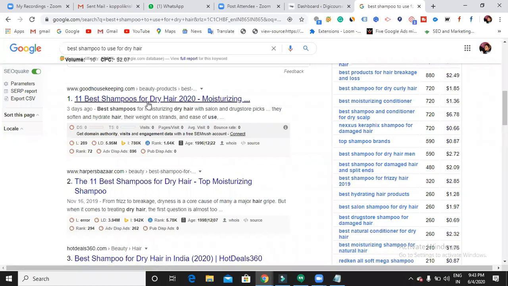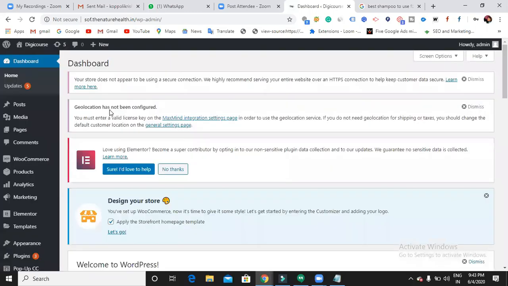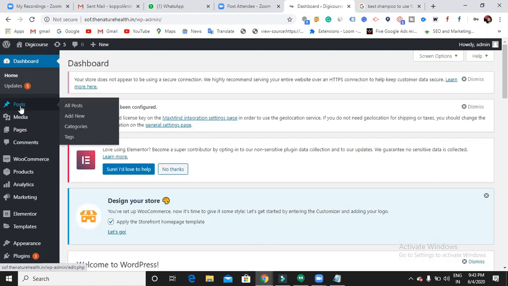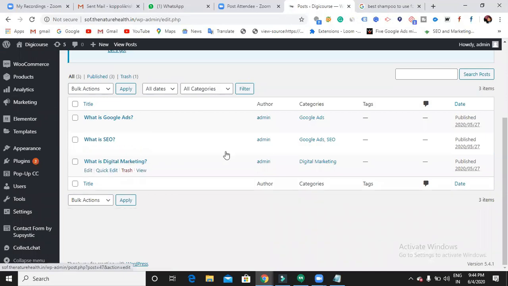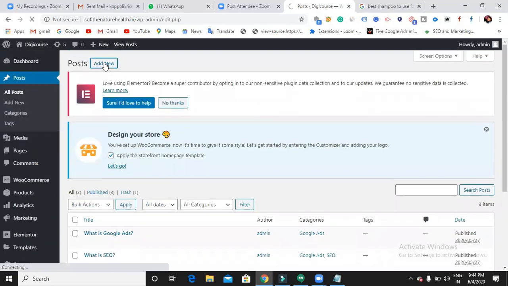Right, now let us see how we can write this meta title and meta description for our blog. Tell me, what option do I have to choose in order to write any article? Do I go with pages or posts? Pages or posts? Post. Simple. We know already the importance of pages and posts. Just click posts. Okay, we already have a few posts here, like what is Google Ads and all. If I want to add anything extra, click add new.